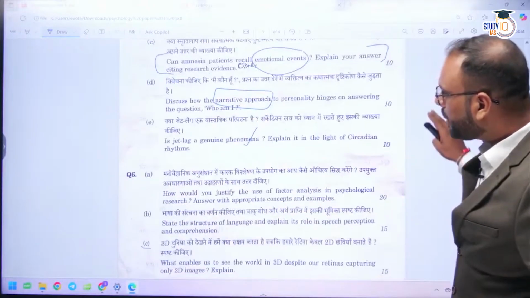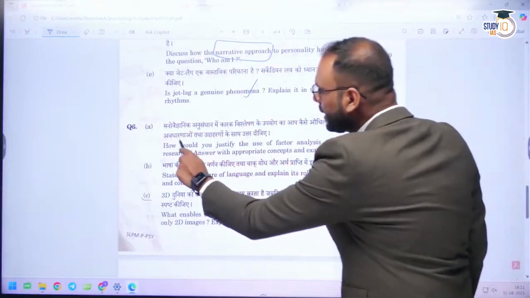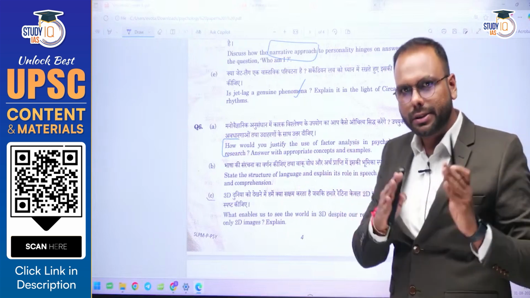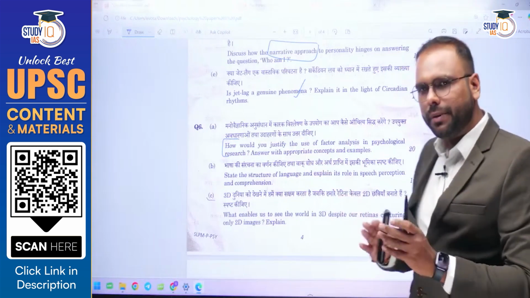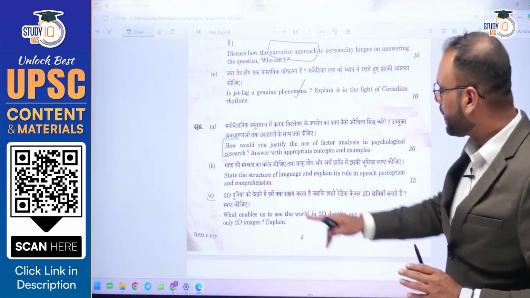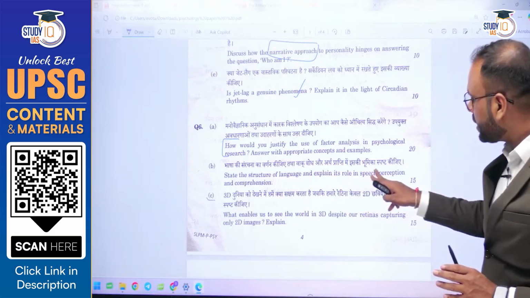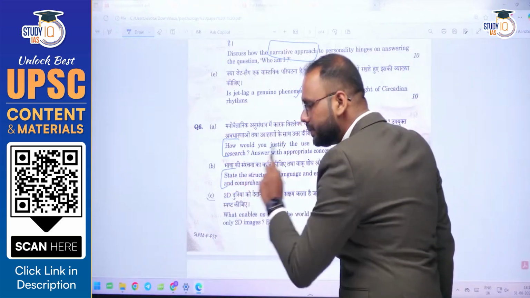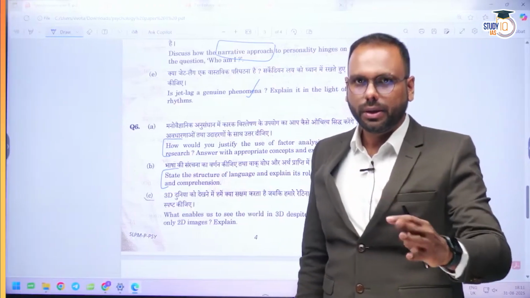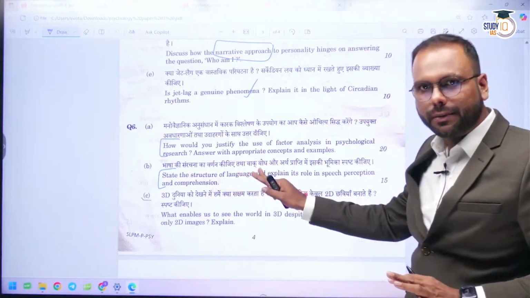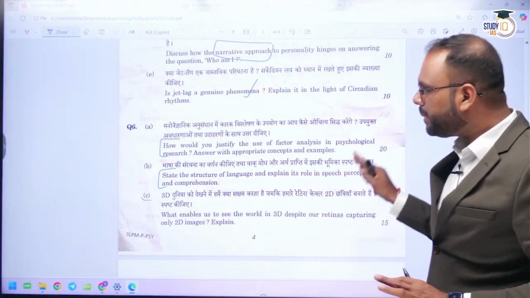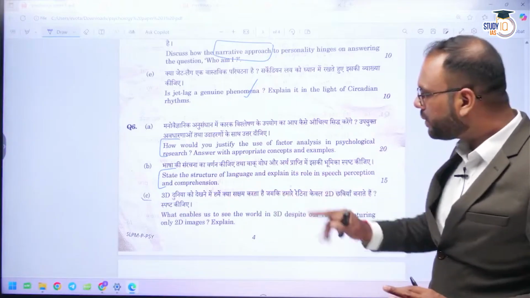Moving forward, if we talk about the sixth section, again factor analysis, research method, methods of psychology. But this question has already been asked before also. So if you just practice PYQ, then you would be able to attempt this question very clearly. There will be no problem. Structure of language, explain its role in speech perception. This is a new question. Okay, such types of questions you will not find much relevance in PYQ. Okay, so if you have studied the chapter of language in depth, structure of language, you can mention the linguistic hierarchy, and the role in speech perception and comprehension. This also we will discuss.